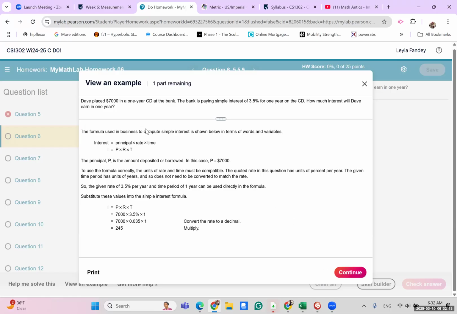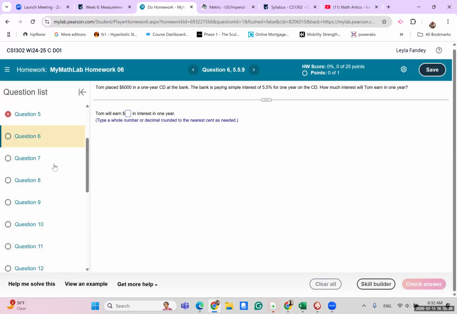So the interest on a $7,000 CD at 3.5% will be $245. The question is only asking you about interest, so you're done. If the question had asked you how much will he have at the end of the year, then you would have to take one more step and add 7,000 to 245 and get $7,245. But that's it. As simple as that.